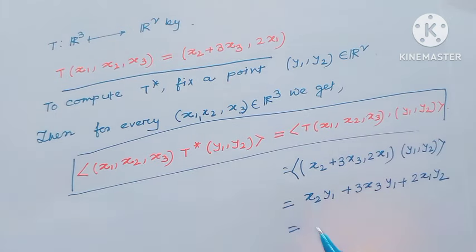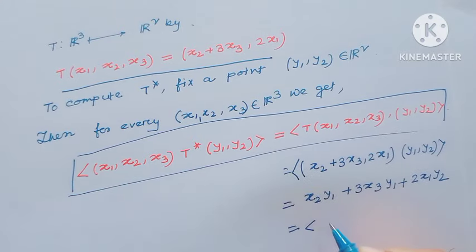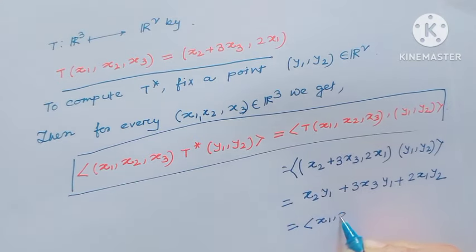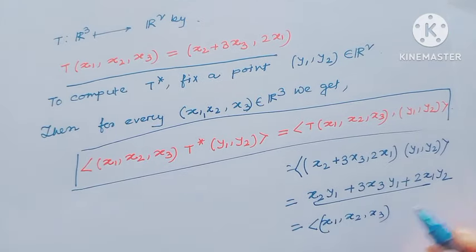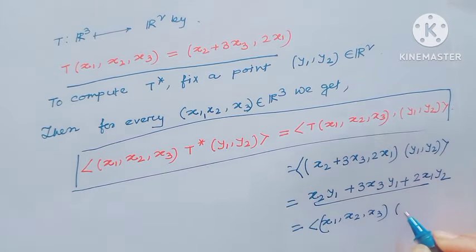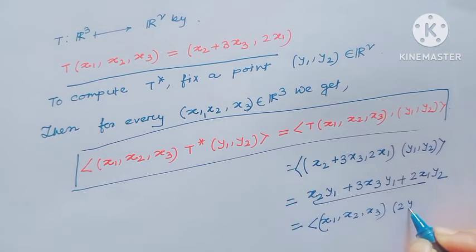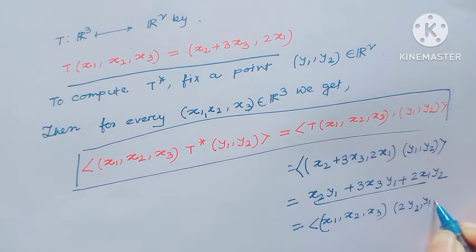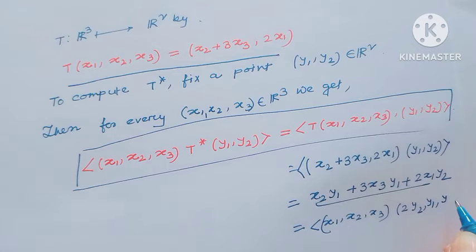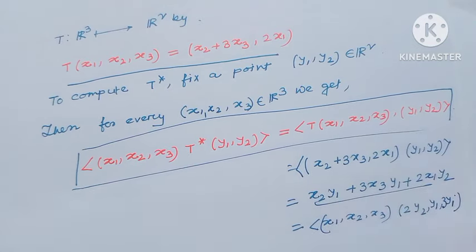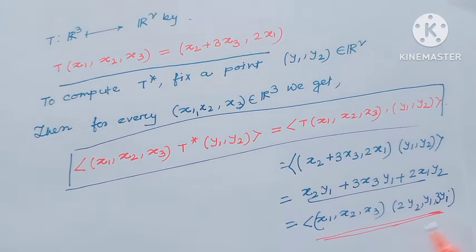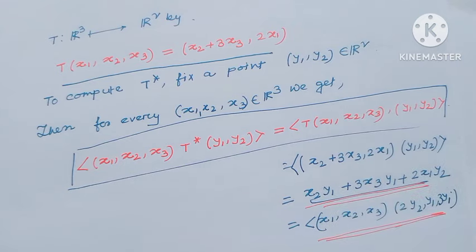And by inner product, we can write this as the inner product of (x1, x2, x3) with (2y2, y1, 3y1). Notice this line and this inner product are actually the same.